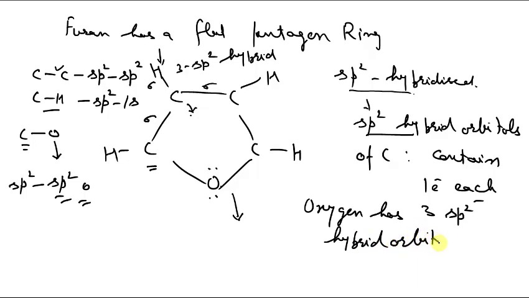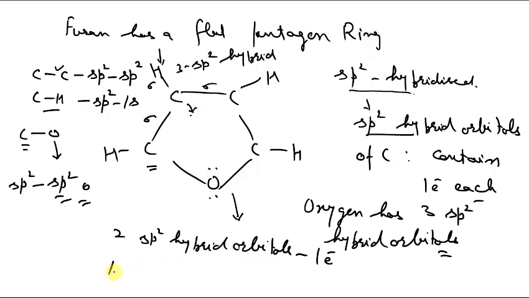Now oxygen has 3 sp2 hybrid orbitals, so there is a small change here compared to the structure of pyrrole. Out of these, 2 sp2 hybrid orbitals contain 1 electron each, and 1 sp2 hybrid orbital of oxygen contains 2 electrons. So you can see this oxygen forms 2 sigma bonds.